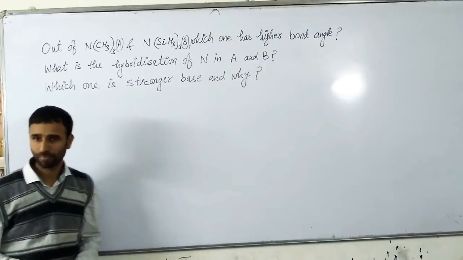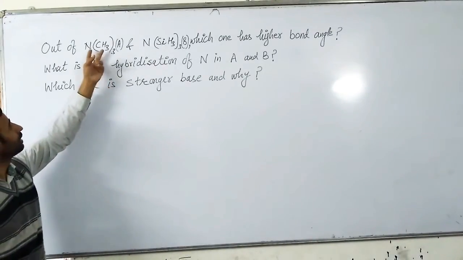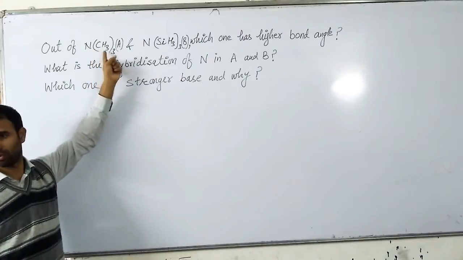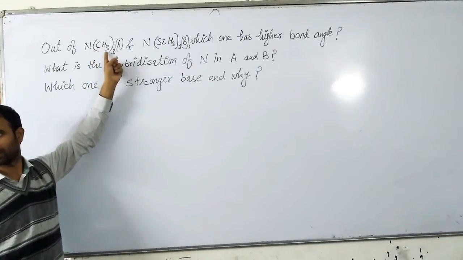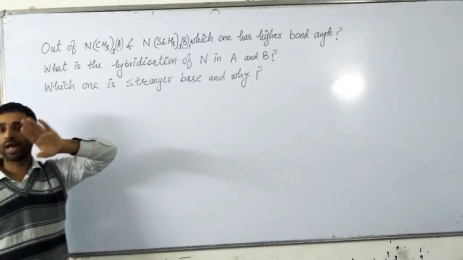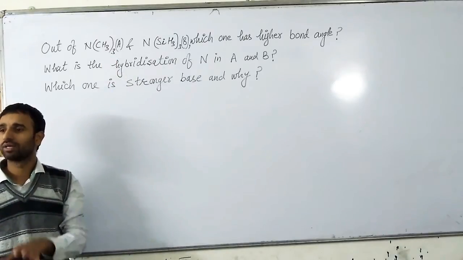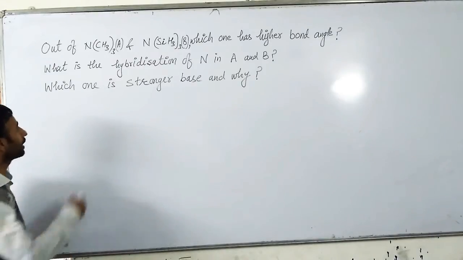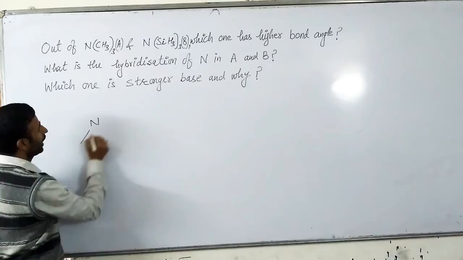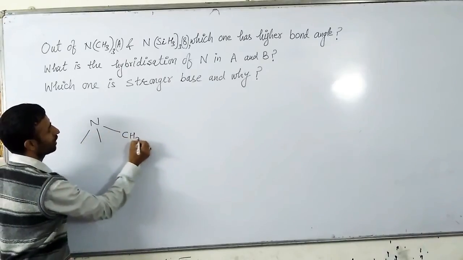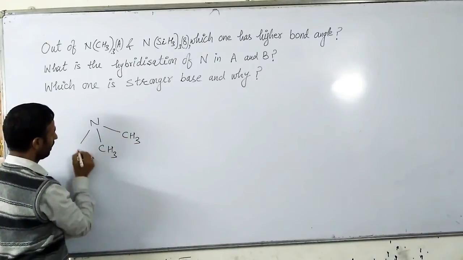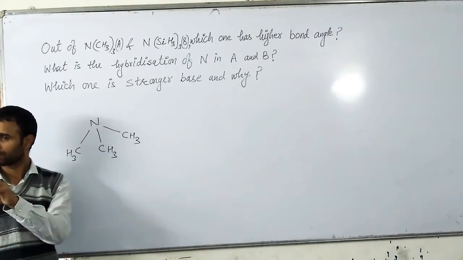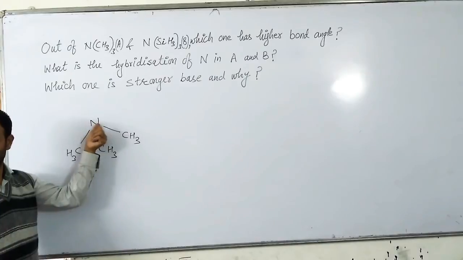Now listen carefully. If we look at the structure in a molecule, nitrogen is attached to how many methyl groups? 3. And nitrogen has how many valence electrons? 5. So out of 5, 3 electrons are involved in bonding with methyl and 2 electrons are left on nitrogen unshared.